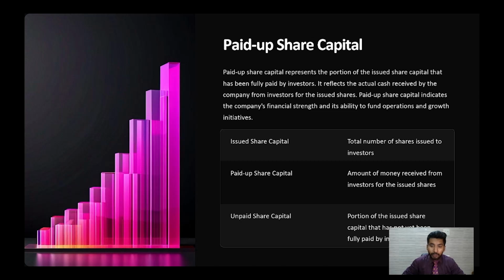Unpaid share capital, it is a portion of the issued share capital which is not yet being received by the company from the investors. मतलब जितना पैसा इन्वेस्टर्स ने अपनी कंपनी को दे दिया है for the lieu of the share capital, that is the paid up share capital, and जितना पैसा नहीं दिया है, that is what the unpaid share capital.